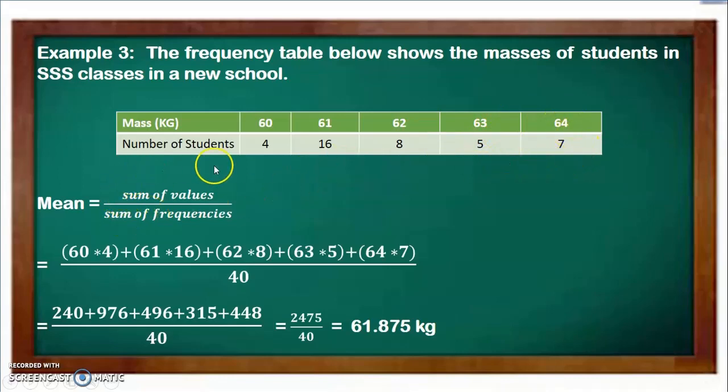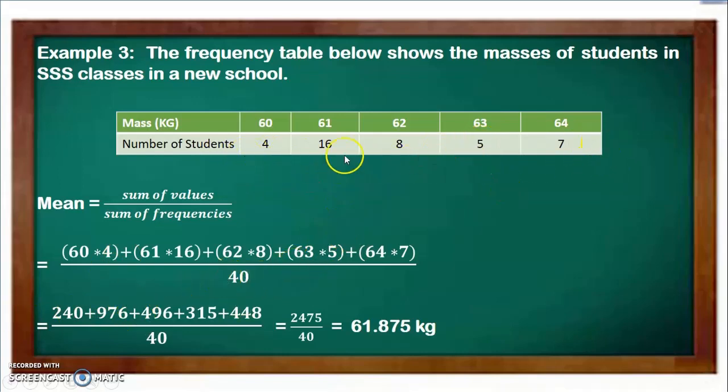In order to do this, because this is a large data set, we are going to use the same method, sum of values over sum of frequency. But this time around, we are going to multiply each mass by the corresponding number of students. So we have 60 times 4 plus 61 times 16 plus 62 times 8 plus 63 times 5 plus 64 times 7. When you now sum up the number of students here, it is 40.